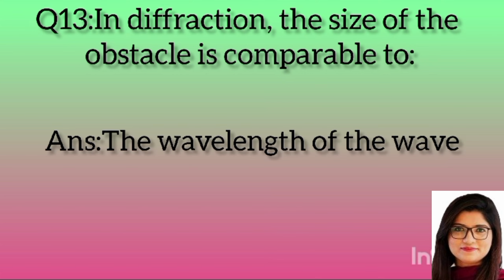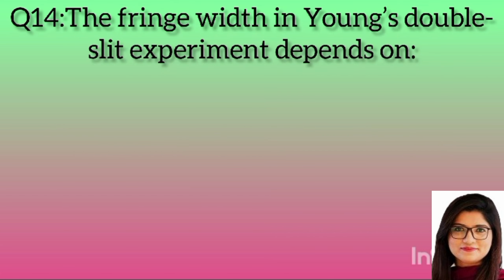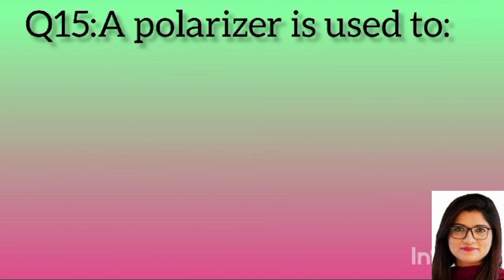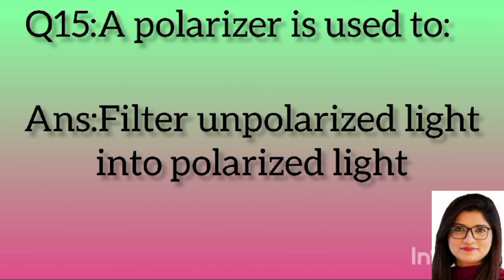Question 13. In diffraction, the size of the obstacle is comparable to? Answer: the wavelength of the wave. Question 14. The fringe width in Young's double slit experiment depends on? Answer: wavelength. Question 15. A polarizer is used to? Answer: filter unpolarized light into polarized light.